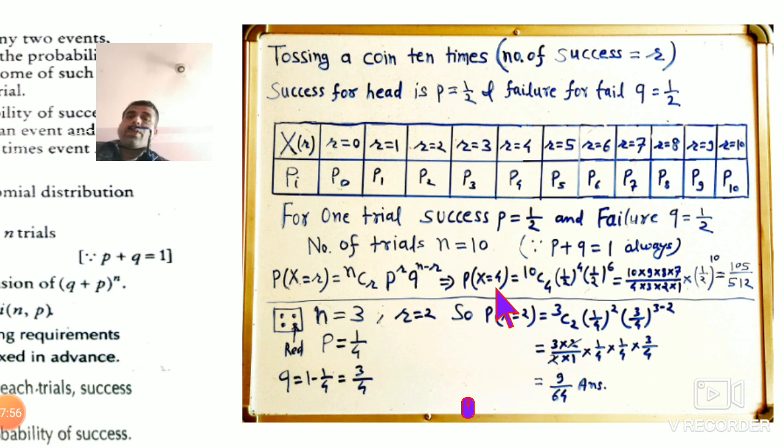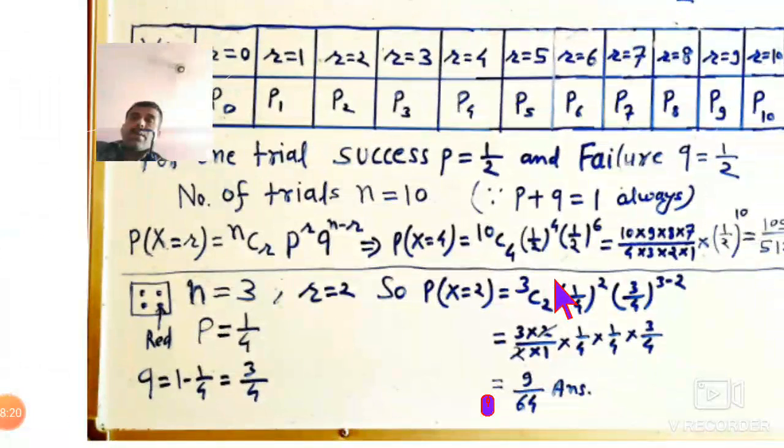Now suppose you want the number of successes equal to 4, that is, 4 heads out of 10 tosses. What is the probability p4? You have to put r is equal to 4 and n is equal to 10. So it will become 10C4, and p is 1 by 2, so 1 by 2 to the power r, that is 1 by 2 to the power 4, and q is also 1 by 2, so 1 by 2 to the power n minus r, that is 10 minus 4, which is 6. Now count it.